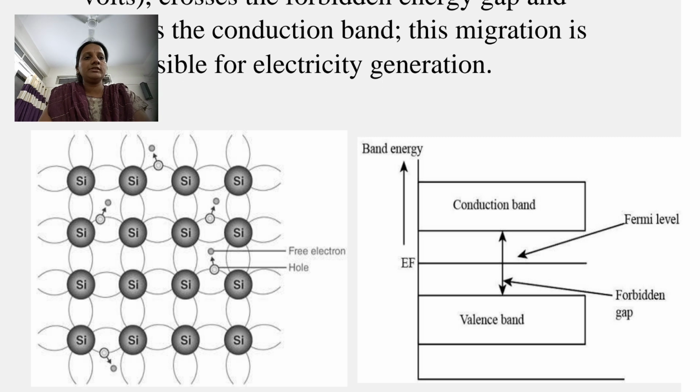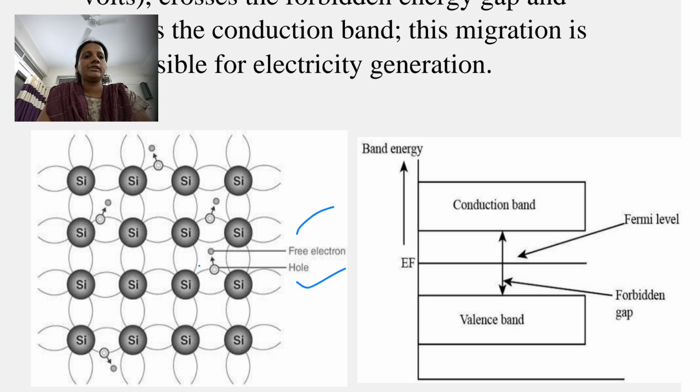See here in this figure, this place from where the electron gets excited is called a hole, and the electron released from that place is called a free electron. That free electron is called a thermally free electron, because at high temperature this electron gets released from the silicon bond.